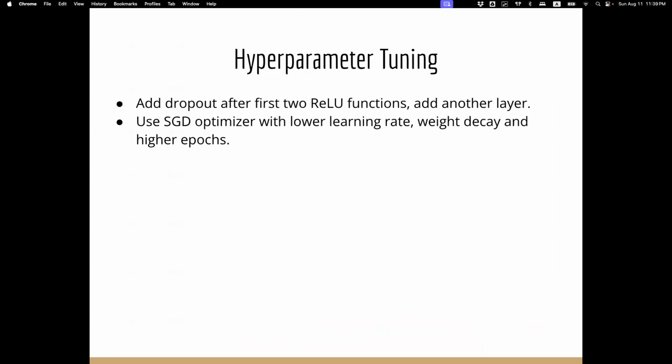The following hyperparameter tuning was done. We added a dropout after the first 2 ReLU functions and also added another hidden layer. And then for the other hyperparameter tuning, we swapped out the Adam optimizer and put in its place the SGD optimizer with a lower learning rate and weight decay and higher epochs to see if that would make a difference.